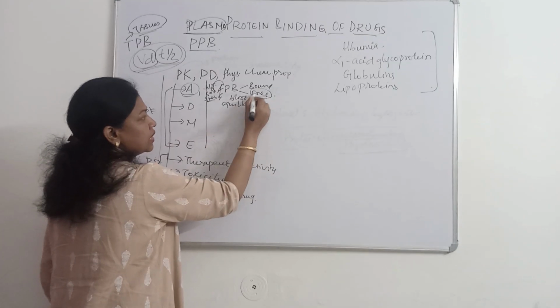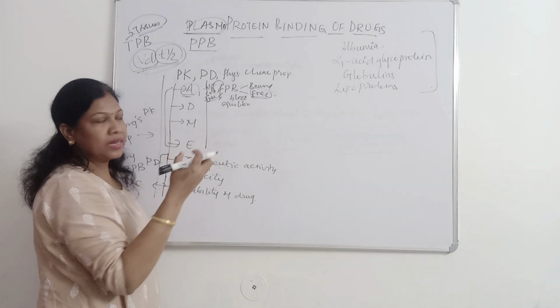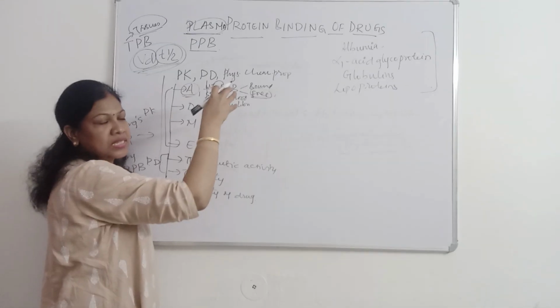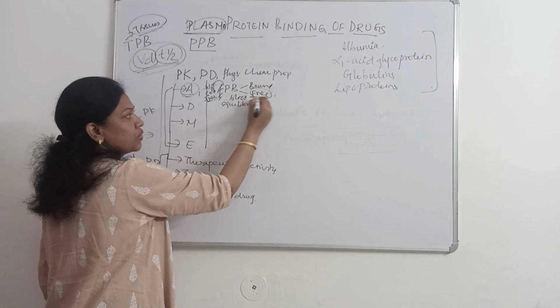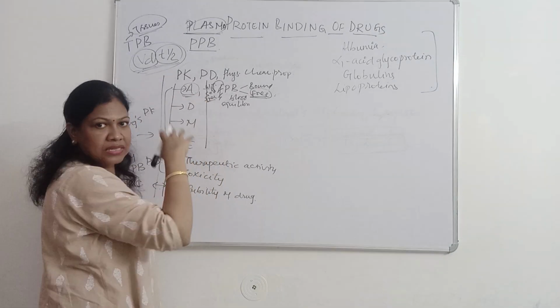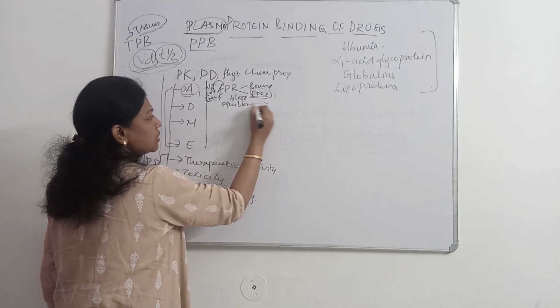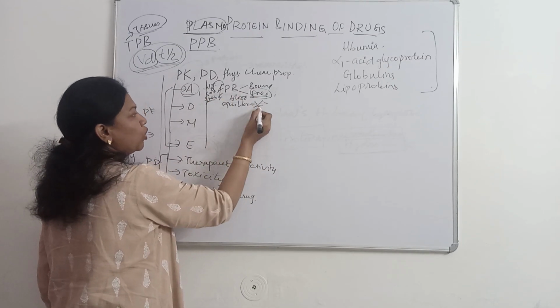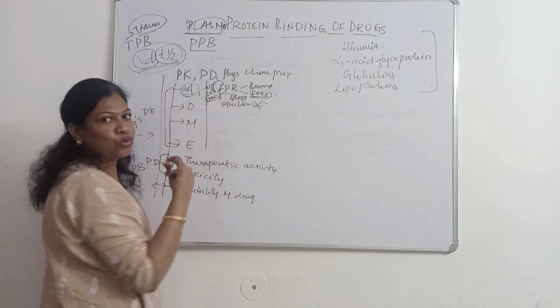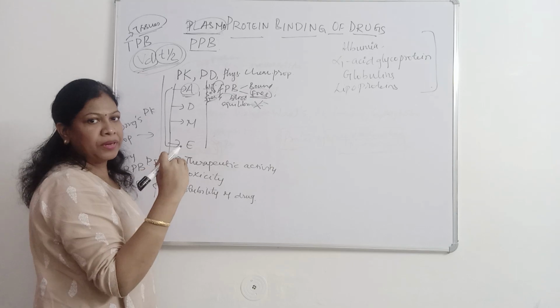Free form concentration in blood will be less because the drug is in bound form. The concentration of free drug will be less in blood than in the GI region. So the equilibrium will be disturbed, and more free drug has to move towards plasma to maintain the equilibrium.